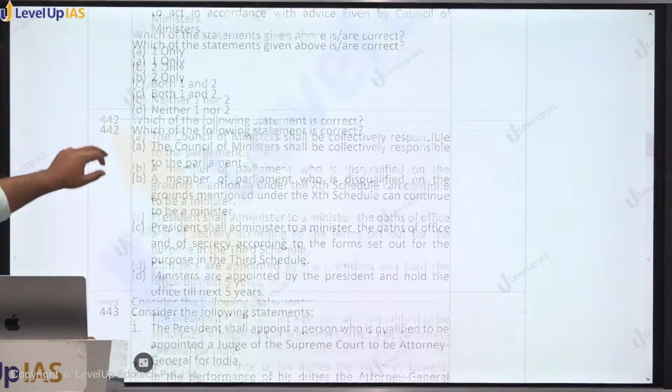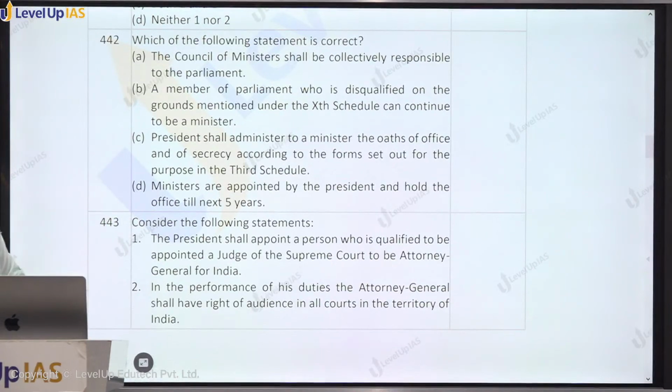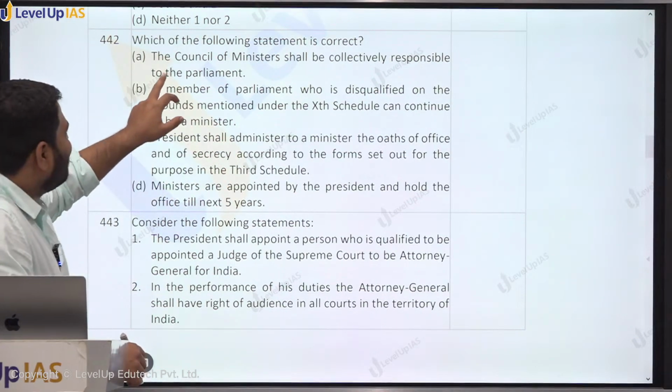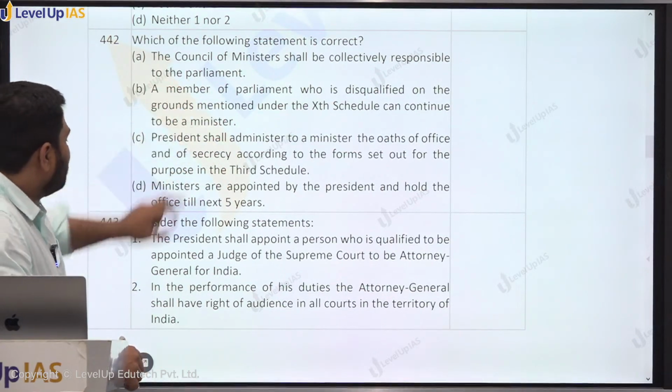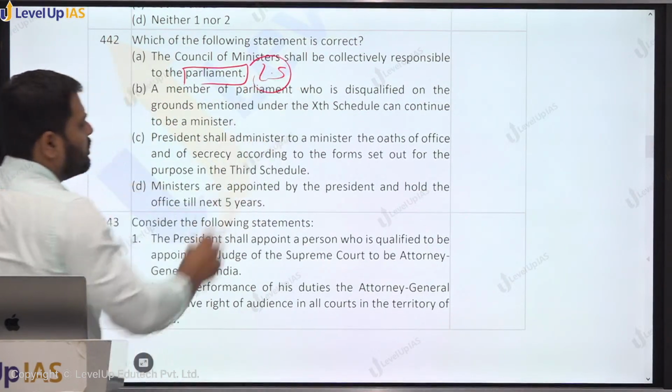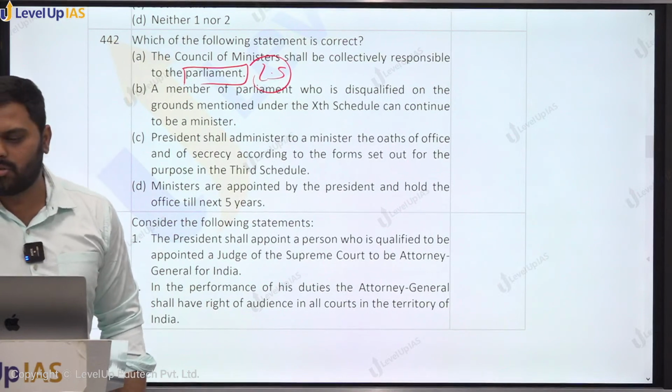Question 442. Which of the following statements is correct? The Council of Ministers shall be collectively responsible to the Parliament. This is not correct. The Council of Ministers is collectively responsible not to the Parliament, but only to the Lok Sabha. Parliament has other organs also.